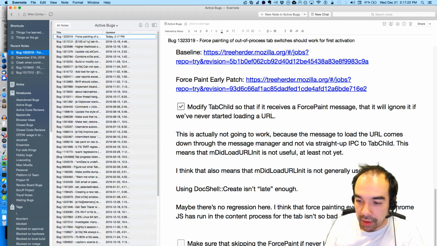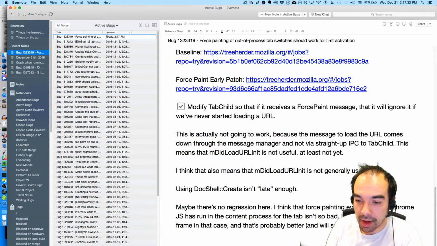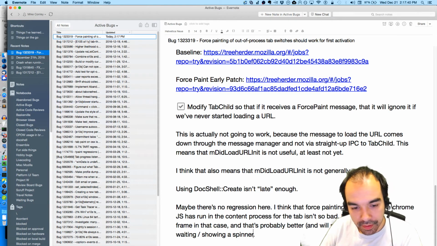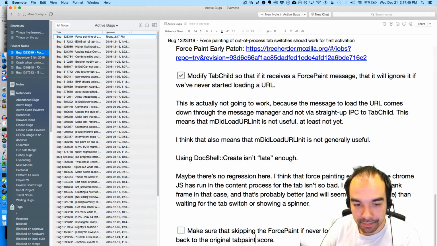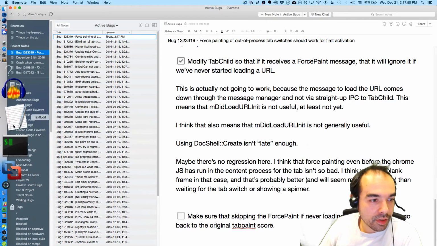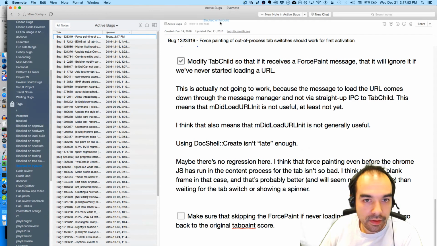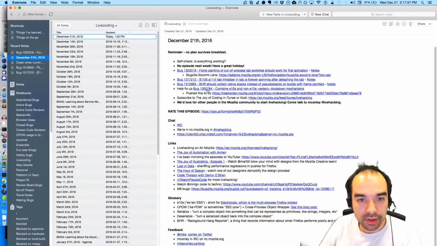I think we get a blank frame in that case, and that's probably better and will seem more responsive than showing a spinner for the tab switch. So blocked on try builds. Boop. Let me put that tag there. And that work is on hold.